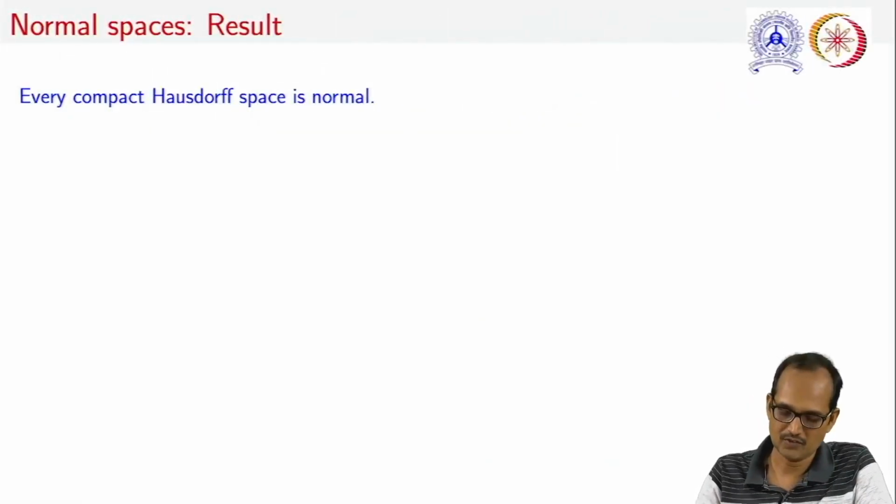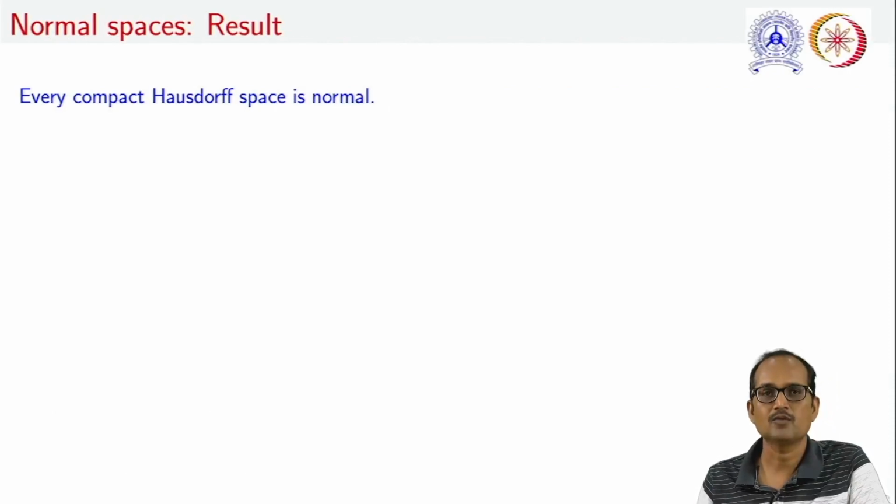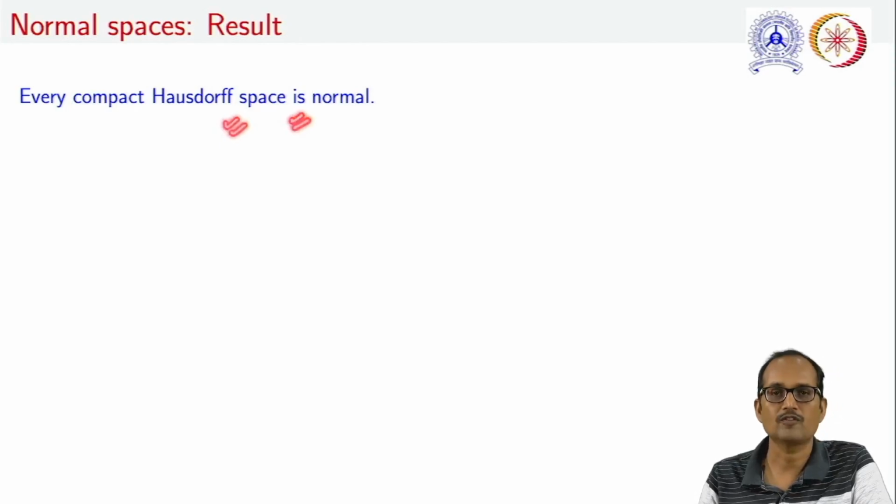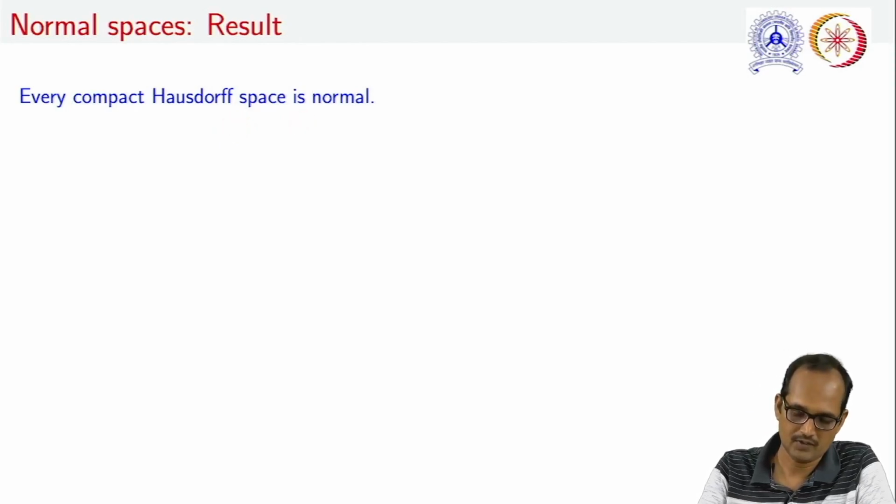Moving ahead, similar to the concept of regular spaces, we can justify that every compact Hausdorff space is normal. In order to justify it, let us take a topological space (X, tau). It is given that this is compact plus Hausdorff.